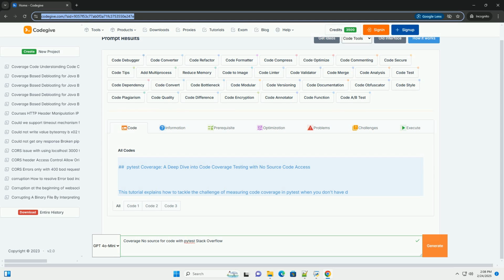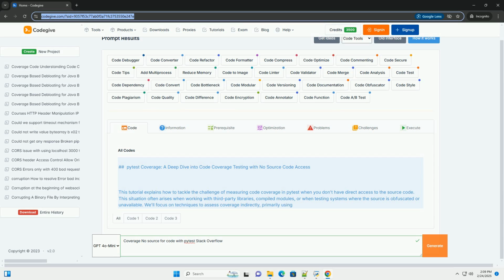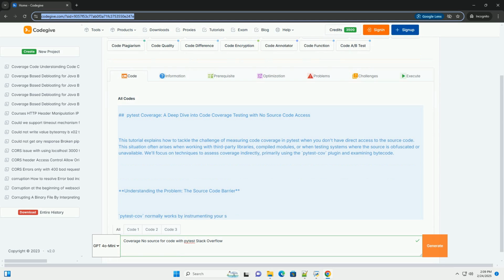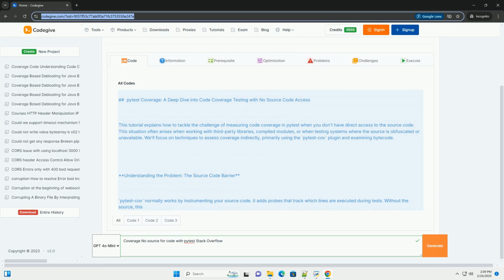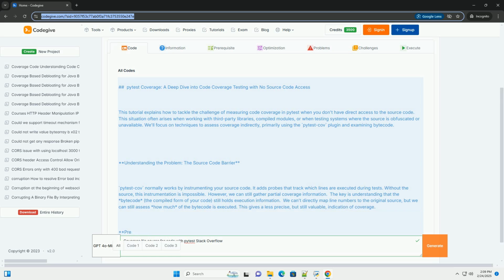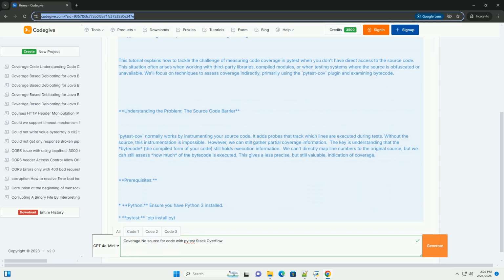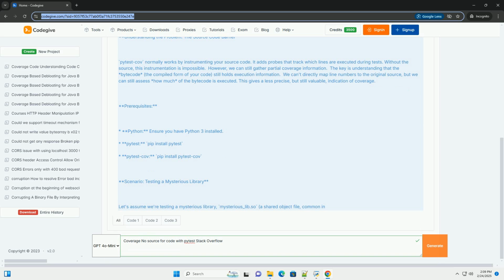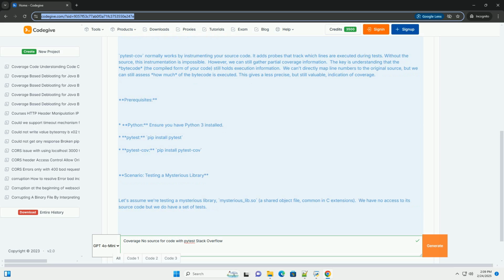P-test coverage, a deep dive into code coverage testing with no source code access. This tutorial explains how to tackle the challenge of measuring code coverage in P-test when you don't have direct access to the source code. This situation often arises when working with third-party libraries, compiled modules, or when testing systems where the source is obfuscated or unavailable. We'll focus on techniques to assess coverage indirectly, primarily using the pytest-cov plugin and examining bytecode.